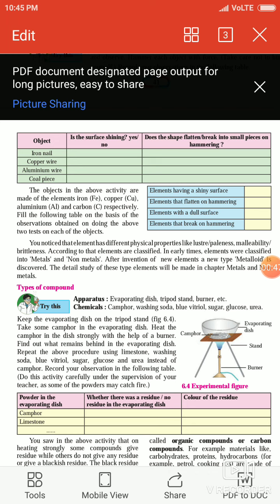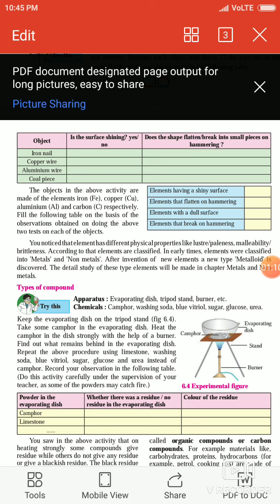So what will happen? Sand in the first beaker, sand and water, it does not mix properly, isn't it? So we can separate sand from water. In the second, vitriol dissolves in water, and in the third, vitriol and sand. Here again, sand does not mix in vitriol, vitriol does not mix in sand.